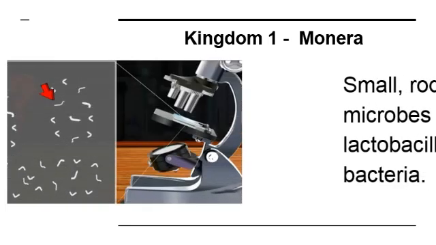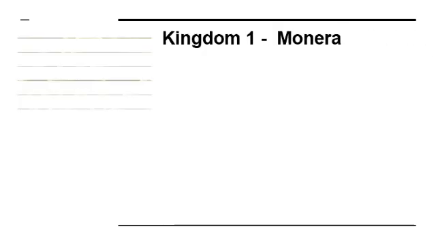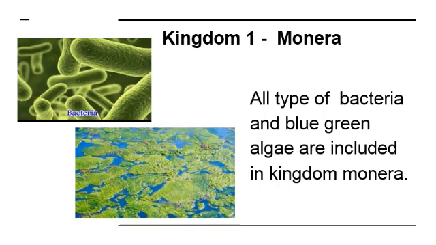Now, we will see the first kingdom, kingdom Monera. Here, you can see small rod-like microbes. They are lactobacilli bacteria. In kingdom Monera, all types of bacteria and blue-green algae are included.